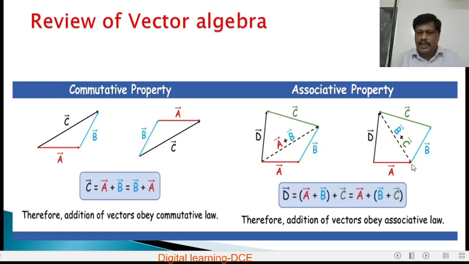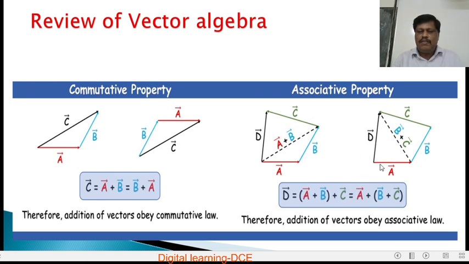Similarly, this is vector A, this is vector B and this is vector C. The resultant of B and C is B plus C. So this B plus C plus A gives the resultant, vector D. So A plus of B plus C gives again the D vector.